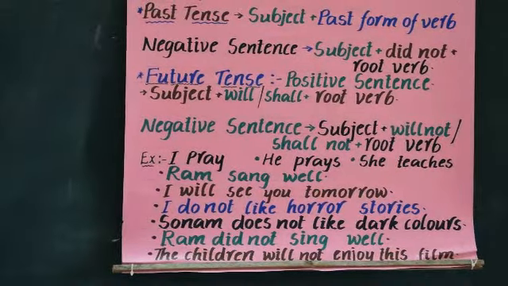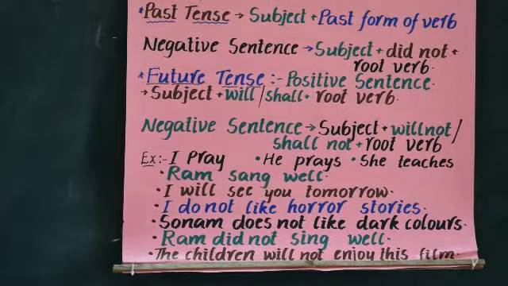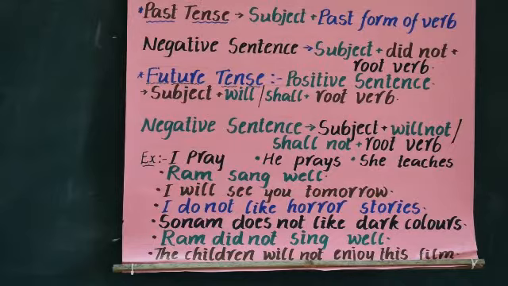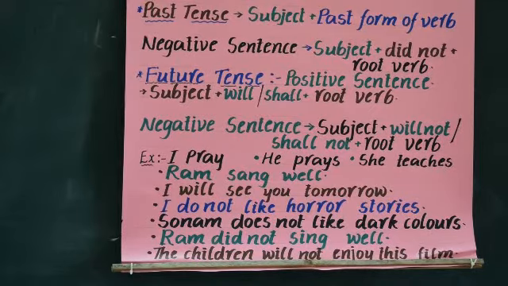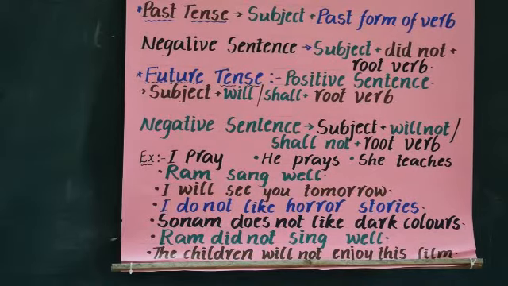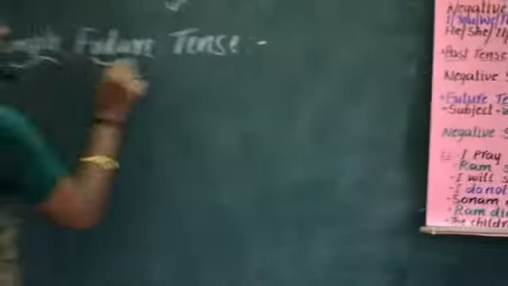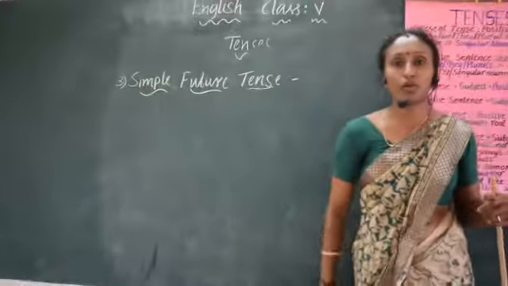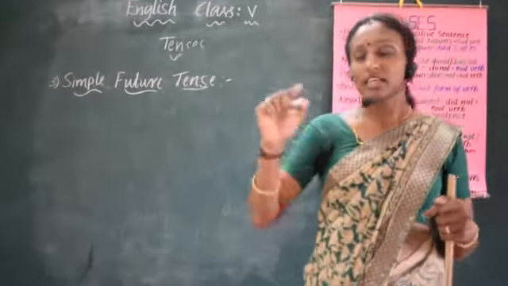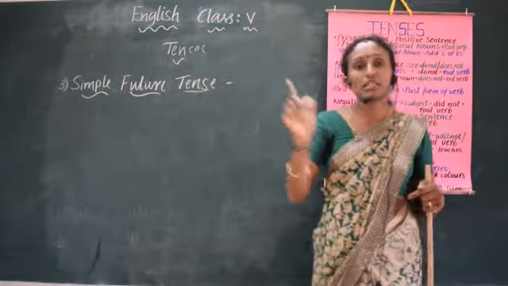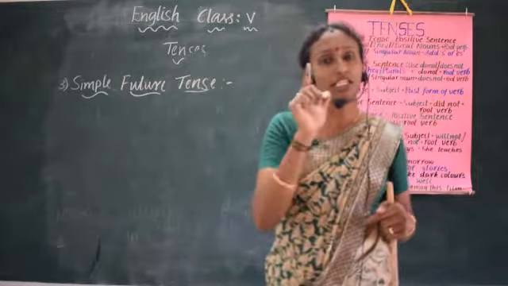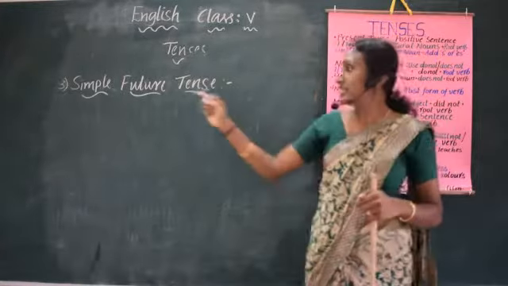What is meant by simple future tense? It expresses an action that happens in the future. For example, I'll come to school. I'll see you tomorrow. I'll meet you tomorrow. All these sentences are in future tense. In a simple future tense, verb must be followed by will or shall. There must be will or shall in a simple future tense.